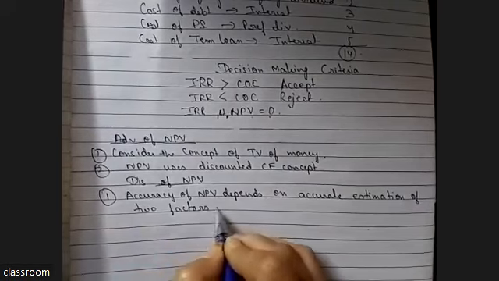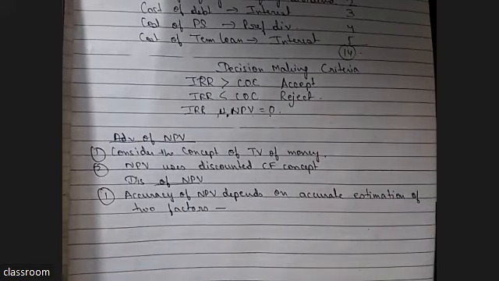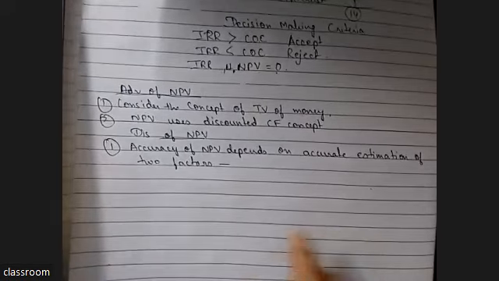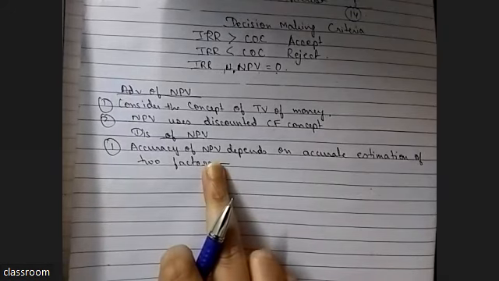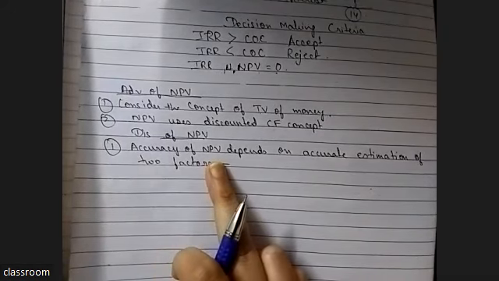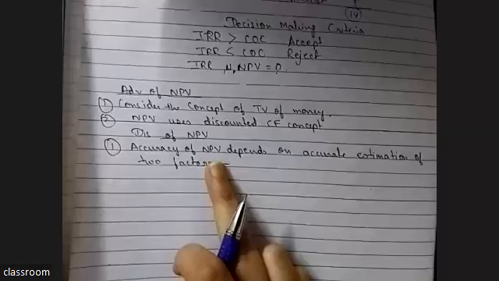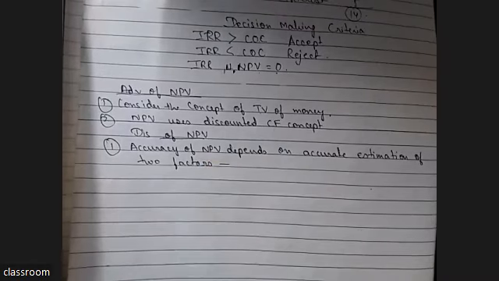If you are taking the decision whether we should buy the machine or not using the NPV method, the decision from NPV should be correct. Now this NPV accuracy depends on two factors.